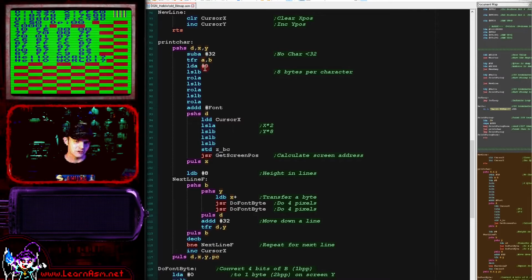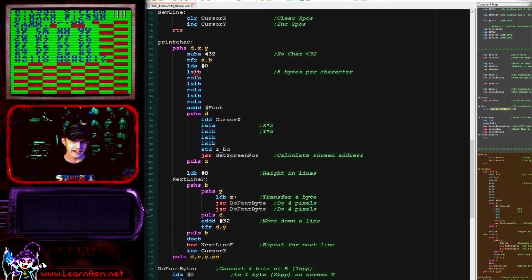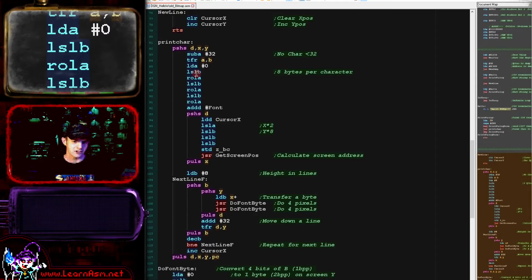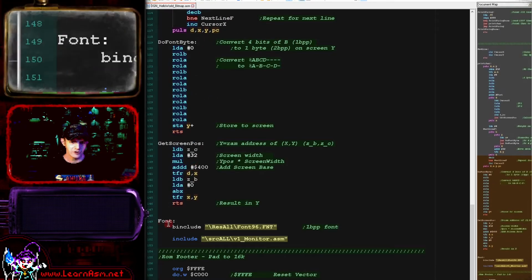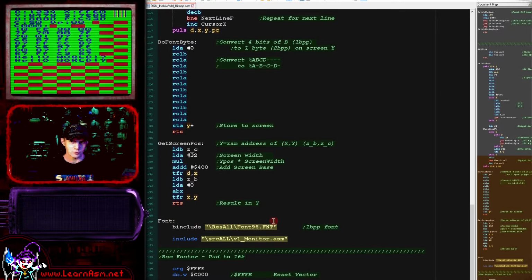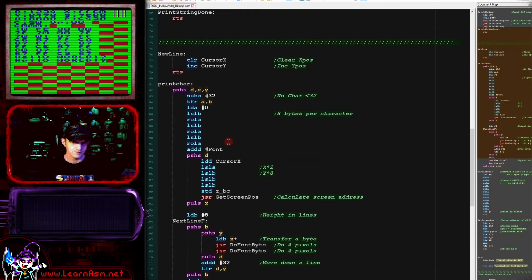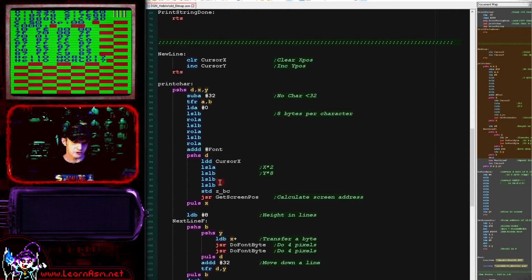Now what we're going to do next is shift that and effectively multiply it by 8. And the reason for that is that each of our characters is 8 lines. Each line is a single byte. So we're calculating the offset of our character here, and then we're adding the base, which is the font. Now the font here is being included as a binary file. This is an export of the font, so that's what we're using as our source data. So this is going to be our bitmap data, and then we're going to want to transfer that to the screen.